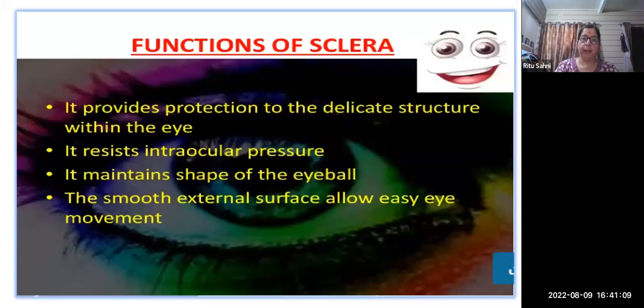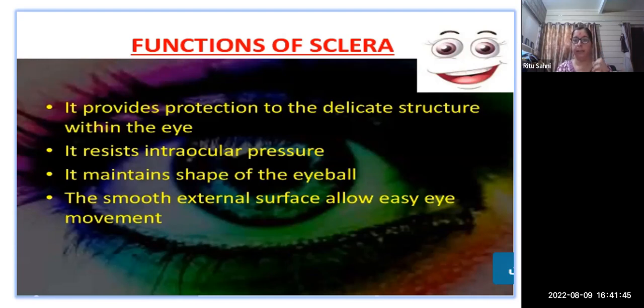What is the function of the sclera? It provides protection to the delicate structure. As we all know, if some foreign particle enters our eyes, first we start itching that sclera part, and after that sometimes there is a fluid, water starts coming as the lacrimal glands become active. So it gives protection against any foreign particle which suddenly enters, and sometimes we hit our finger itself, or somebody hits our eye.